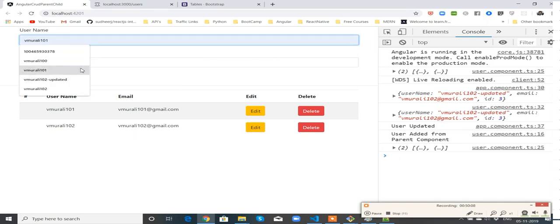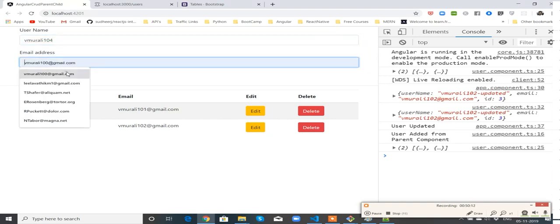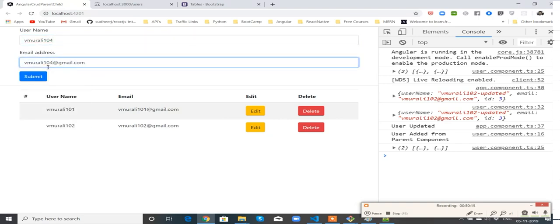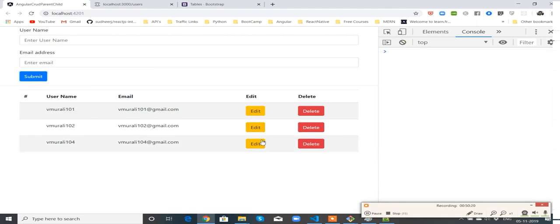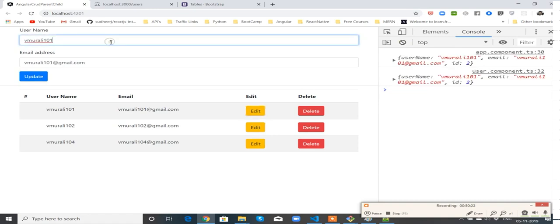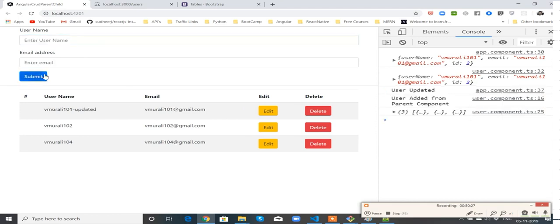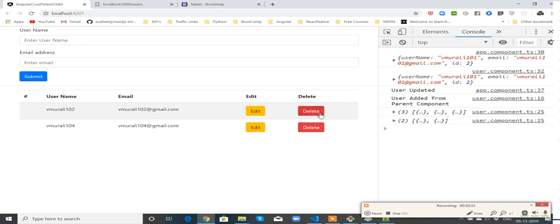So I can create 104. Perfect. Updated. I can edit. Updated. Perfect. I can delete it. Perfect. So this is how we can do complete CRUD operation with multiple components.